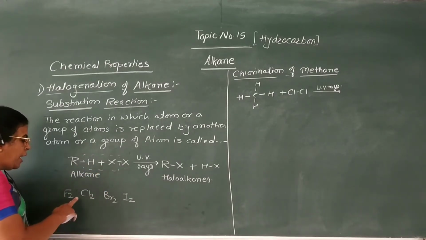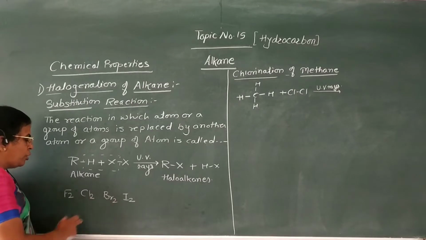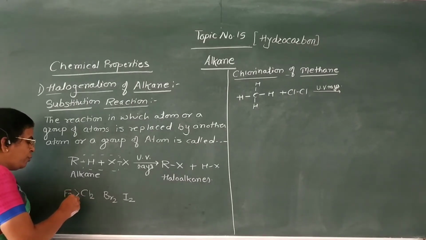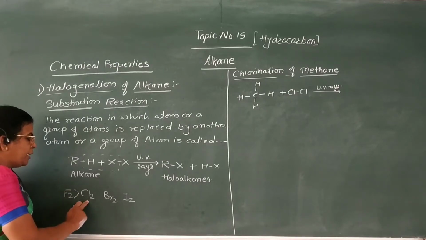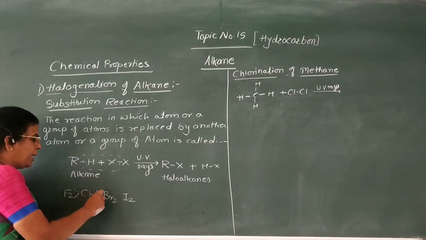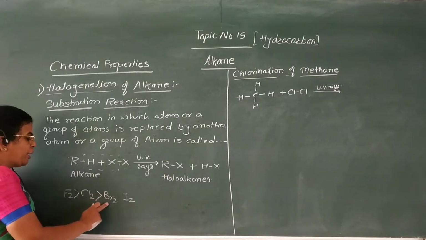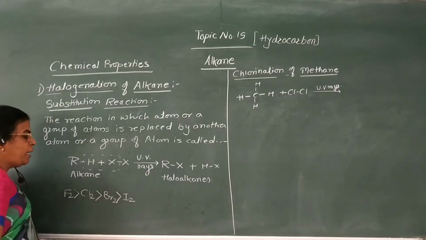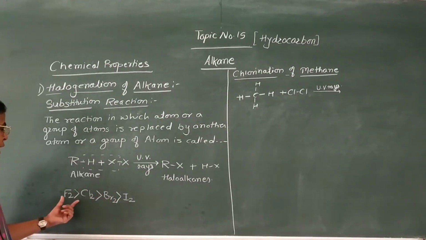The order of reactivity of the halogen molecules is like this: fluorine is more reactive than chlorine, chlorine is more reactive than bromine, and bromine is more reactive than iodine. That is, the iodine molecule is least reactive and the fluorine molecule is most reactive.